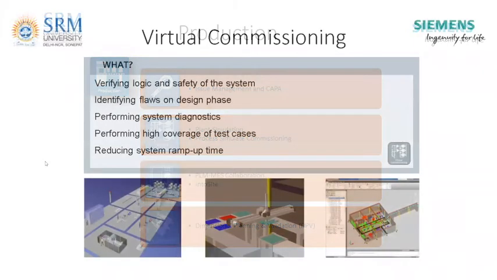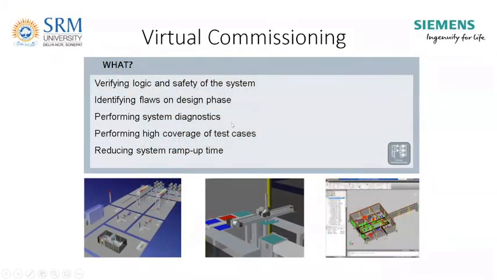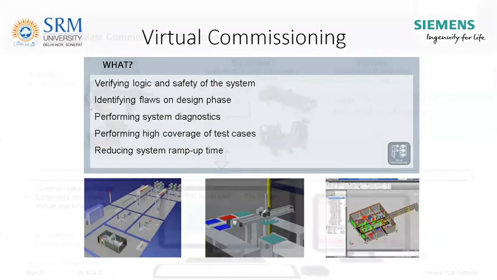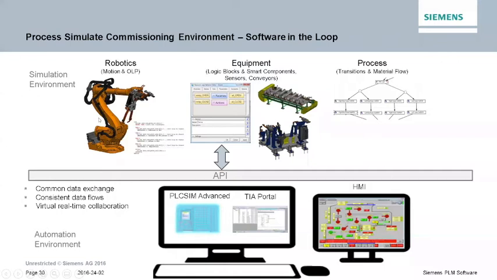And finally, this is virtual commissioning, where you can see how it is done. You have all the virtual models of the robot. Suppose it is a robotic line, then there are so many robot manufacturers in the market like KUKA, ABB, Yaskawa and all. So we have these virtual models available. You can make use of this and they will function the same when you do this commissioning. Then you can have the virtual models of the peripheral equipment like fixtures, conveyors and all. And you can create signals to this virtual model and connect to the actual PLC.